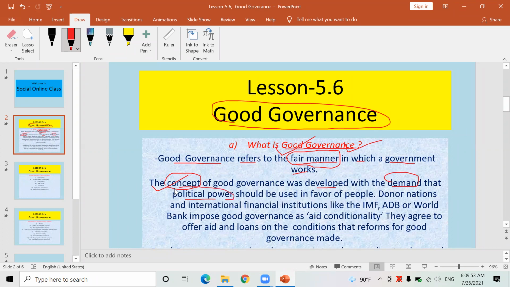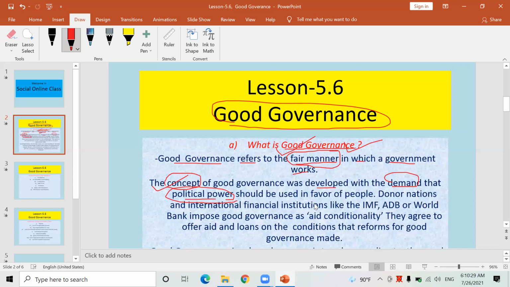There was a demand to use the political power which is exercised by the different political leaders of Nepali Congress, Maoist, and so on in Nepal. Yes, they have to utilize the power they have achieved, because we have given them votes during the election. Therefore, they are utilizing their political power, and such power should be utilized fairly for the welfare of the people. It is the concept of good governance.